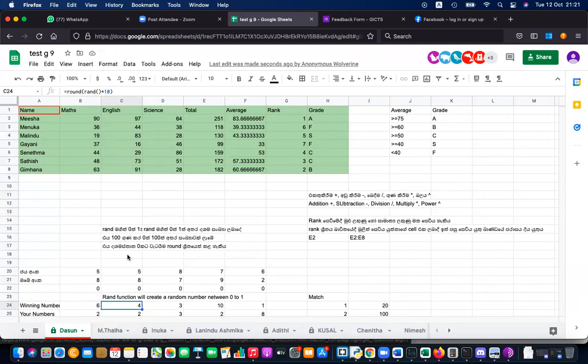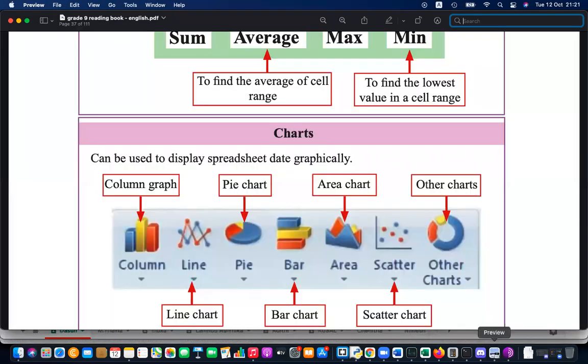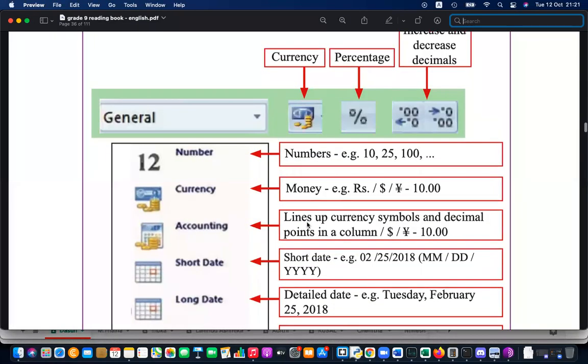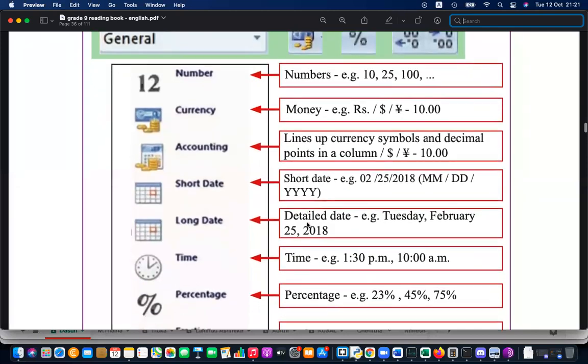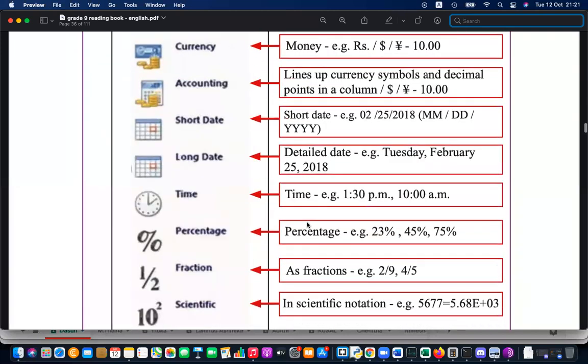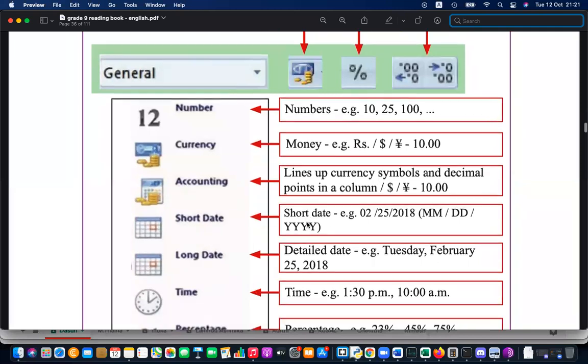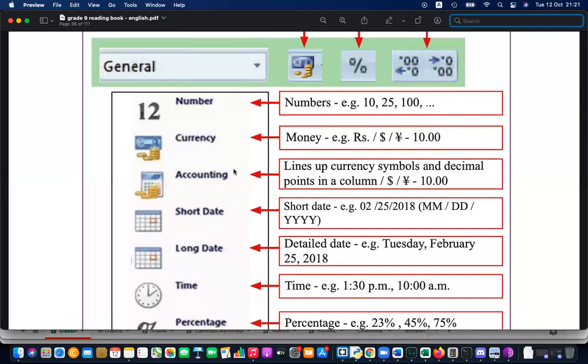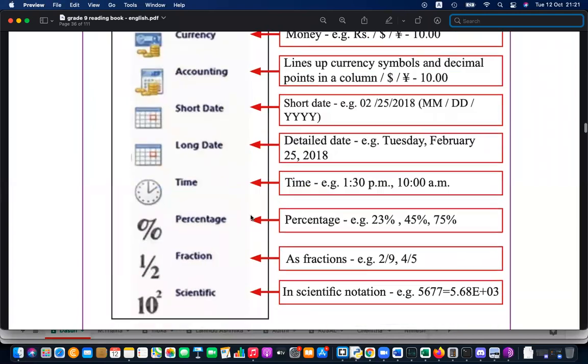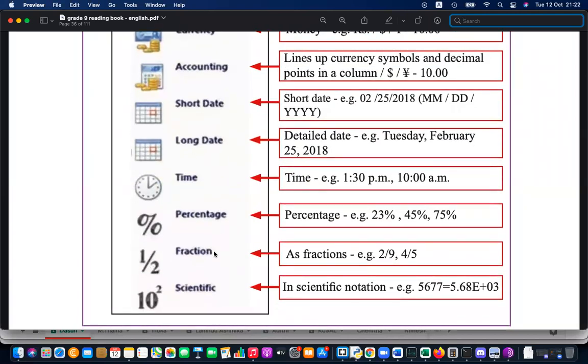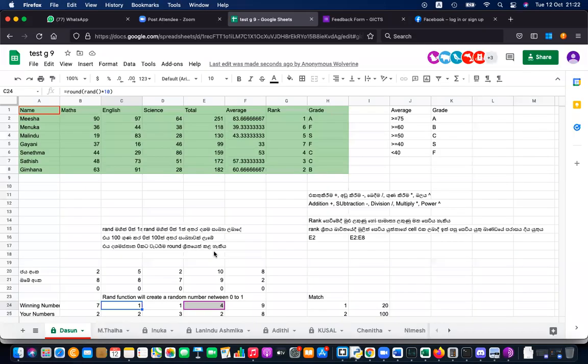Right, I can help you solve these questions. We have discussed functions and formulas up to here. So there are different number systems. Actually, you have numbers, currencies, accounting details, short dates, long dates, date time, percentage, and fractions. Fractions can be written here.